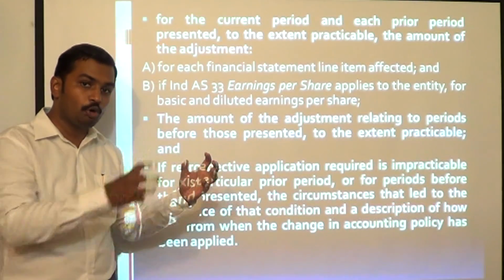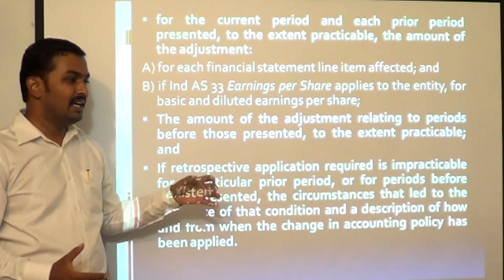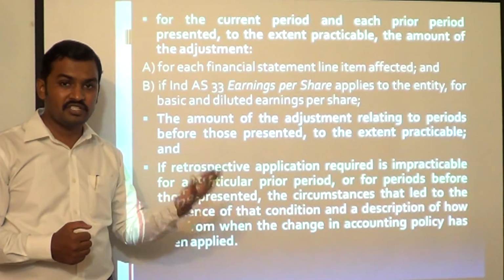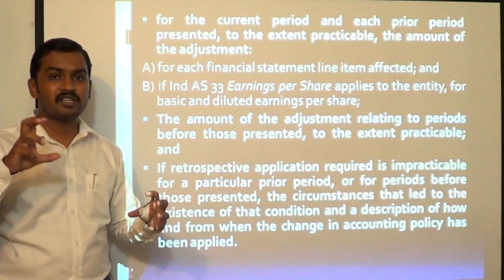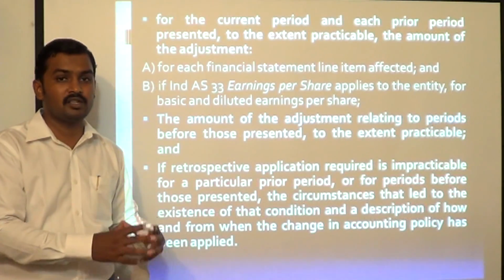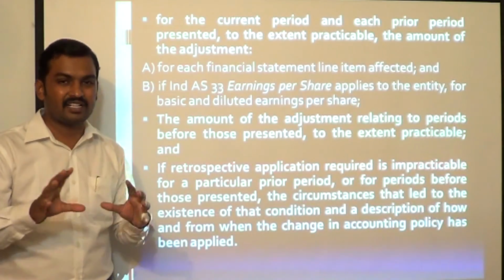By how much you have adjusted the opening balance of the earliest period has to be disclosed. Sometimes it is not possible to retrospectively apply the changes in accounting policy. Then you have to describe the circumstances and conditions in which you are not able to apply the changes in accounting policy retrospectively. The fact has to be disclosed.